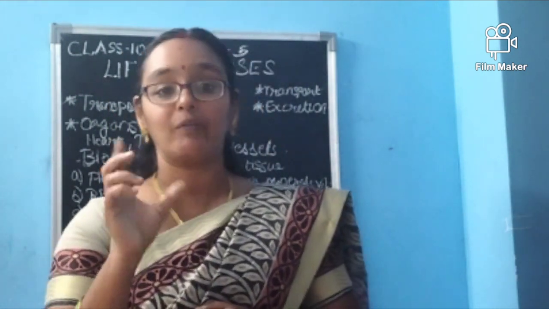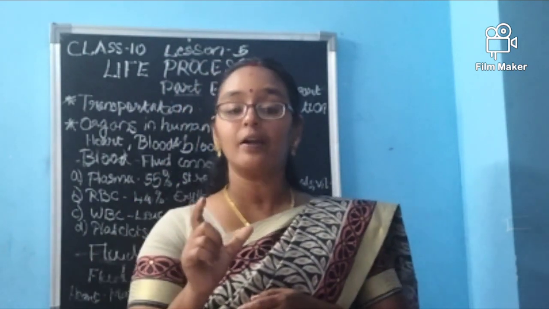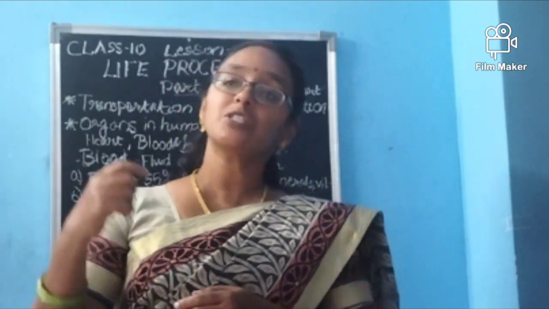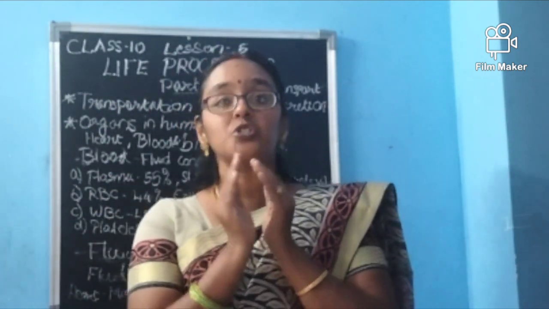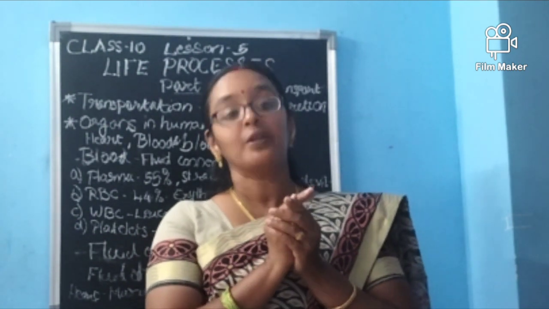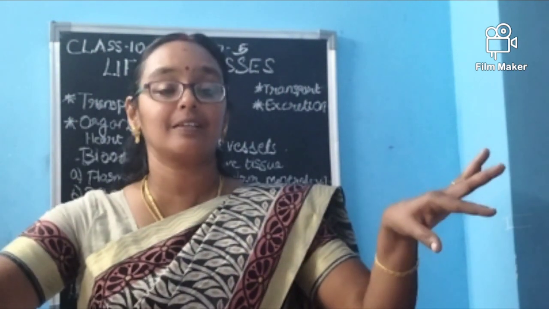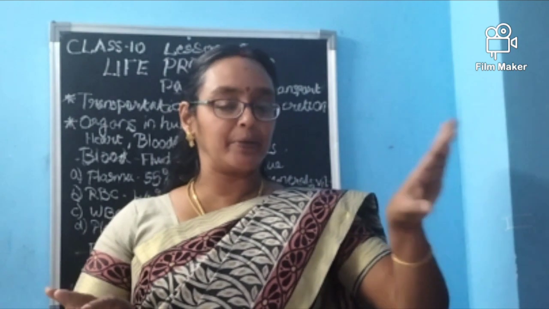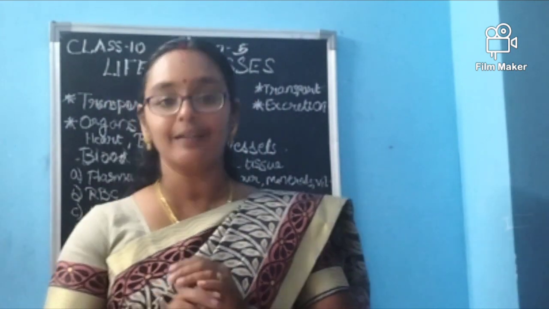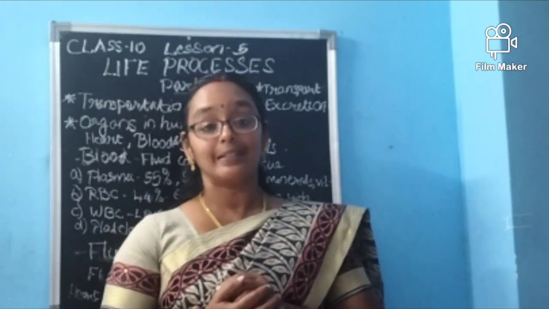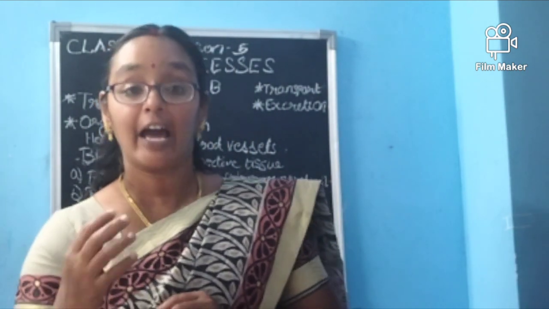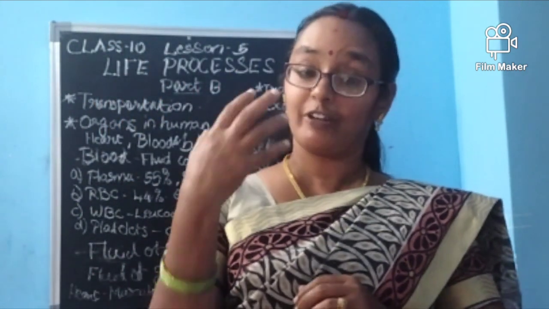That's why we are having a four chambered heart. Not only humans, but mammals as well as birds, which maintain their body temperature, have separations between the oxygenated and deoxygenated blood. That's why they are having a four chambered heart, and they are very important.